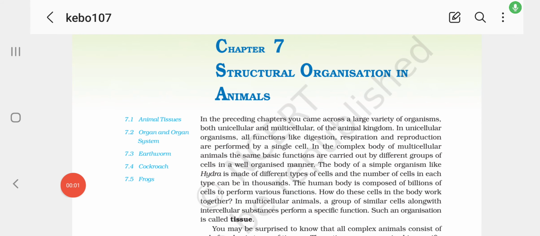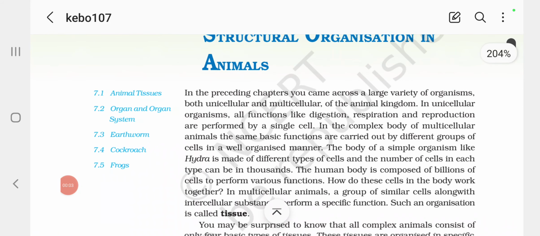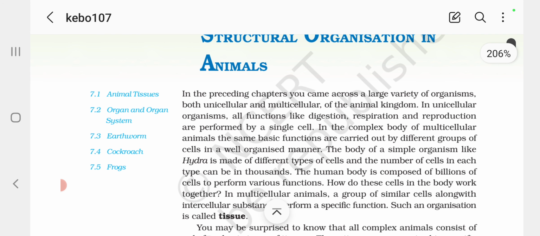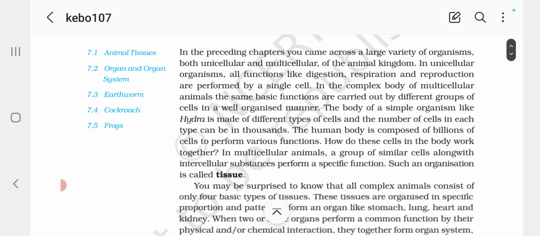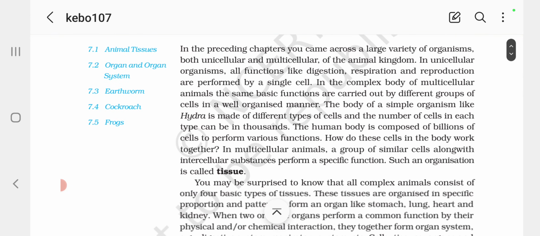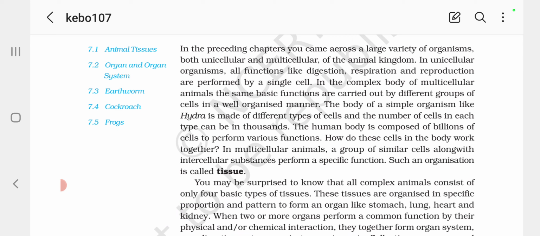Chapter number 7, Structural Organization in Animals. In the preceding chapters, you came across a large variety of organisms, both unicellular and multicellular, of the animal kingdom. In unicellular organisms, all functions like digestion, respiration, and reproduction are performed by a single cell.